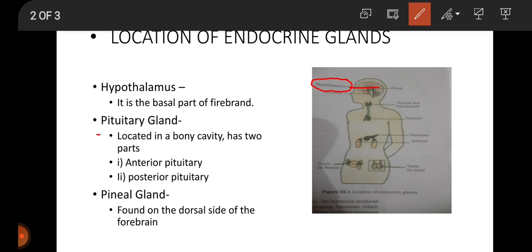Next is pituitary gland, which is located in a bony cavity, has two parts: anterior pituitary, posterior pituitary. As you can see in this diagram, this portion is pituitary.